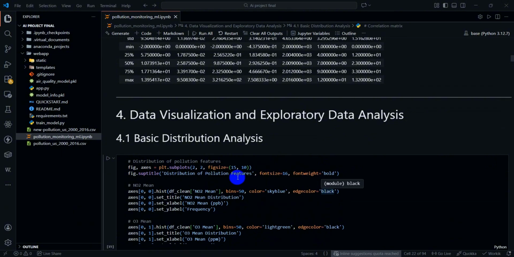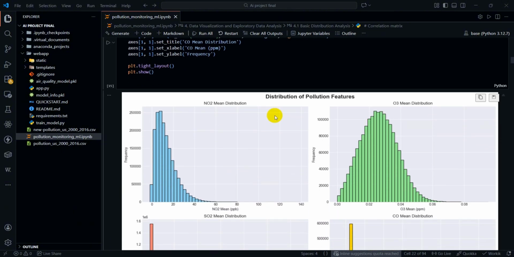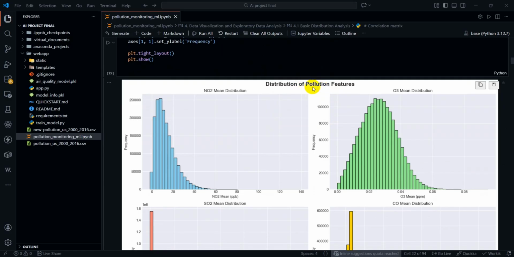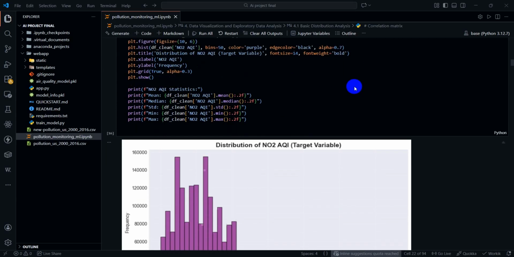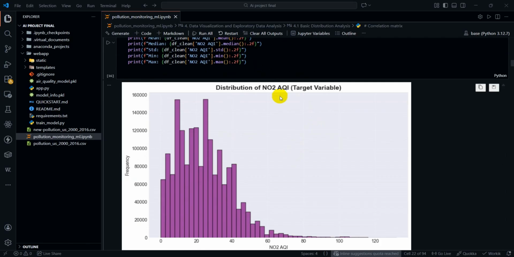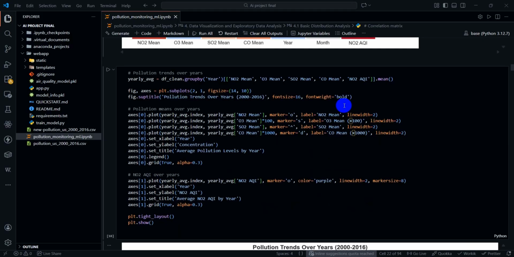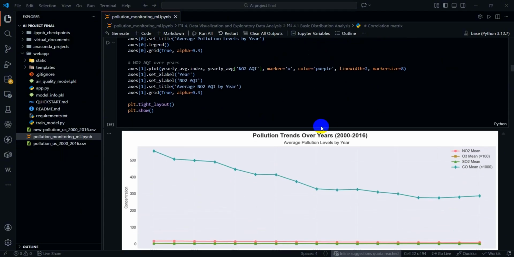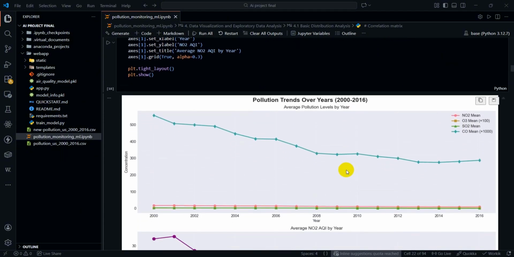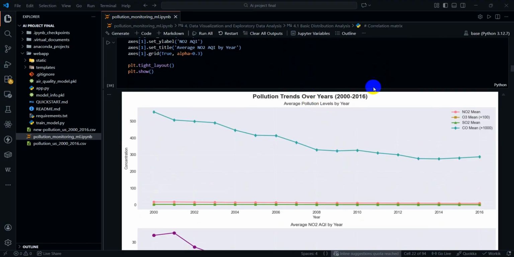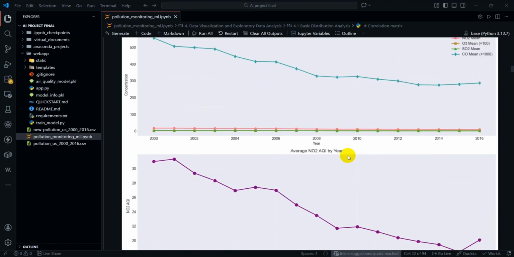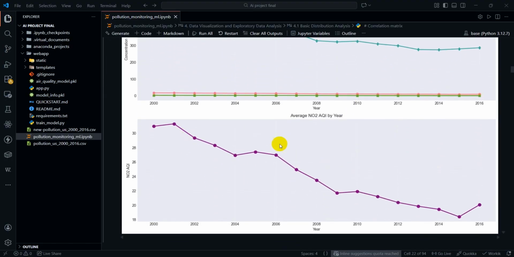Now we can see data visualization. There is basic data analysis, distribution of pollution features, and the distribution of our target variable. Here we can see the correlation matrix of features and target. This is the pollution trend over year, and this is our target, average AQI by year.